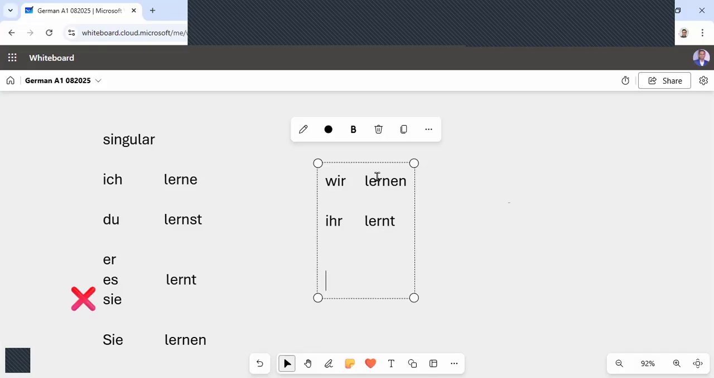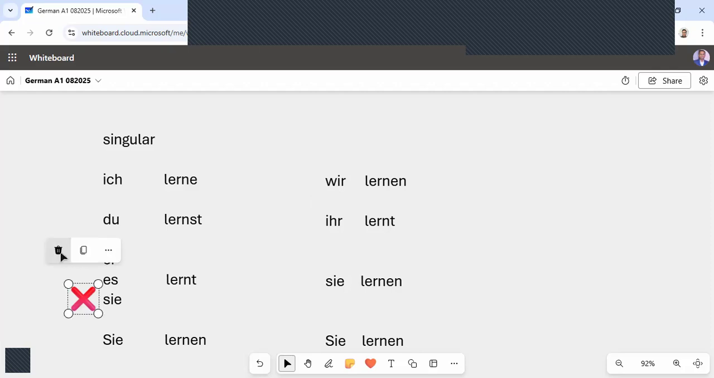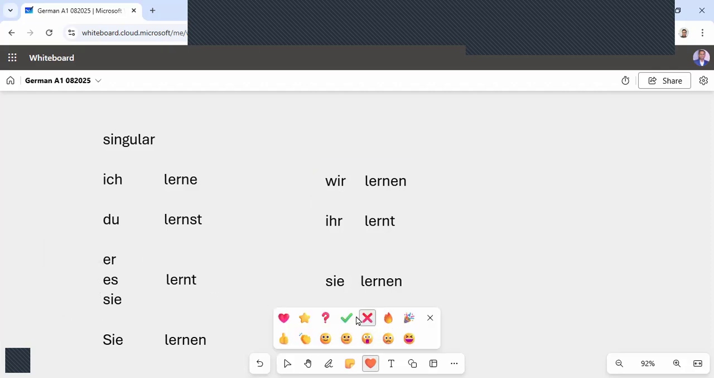And sie. Sie is for they. If I want to say that they are learning German, I will say sie lernen. We will not say sie lernt, we will say sie lernen. And Sie with the capital S is for second person formal plural. Sie lernen. So the original form of the verb will always come, as I already mentioned. It will come with sie, wir, sie, and this Sie.